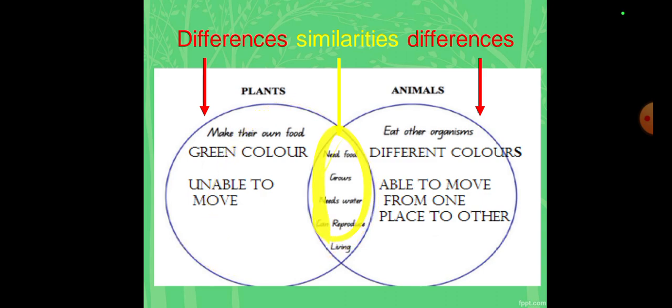Okay, and this entire surface, this center is known as the similarities, and these both sides are the differences of two things. Okay, a Venn diagram can't be of one thing, it needs two things, and it cannot be more than two.